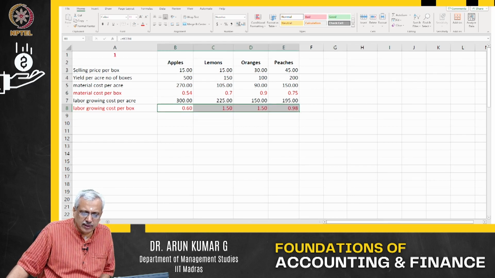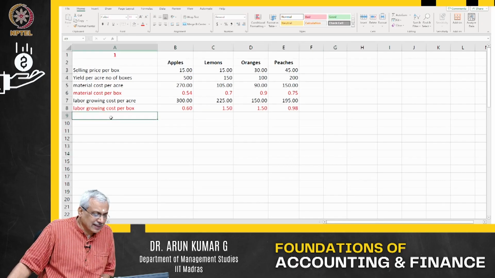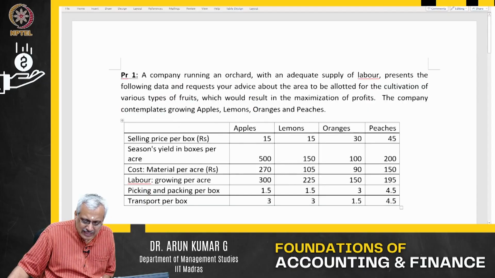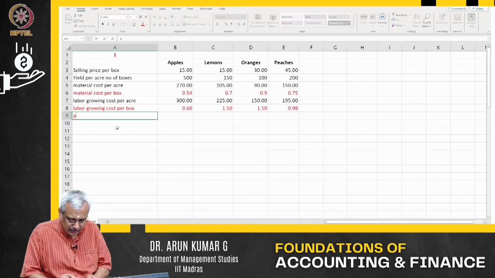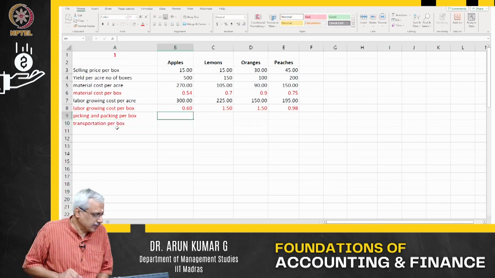The next aspect we are looking at is that they have given everything else per box: picking and packing per box, and transportation per box.